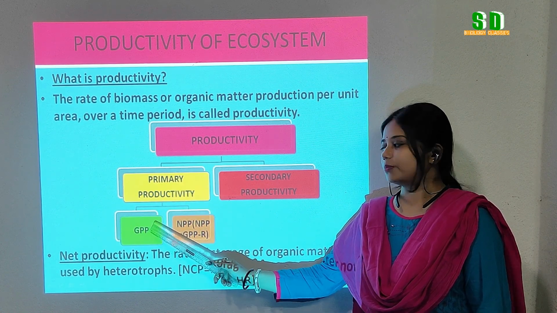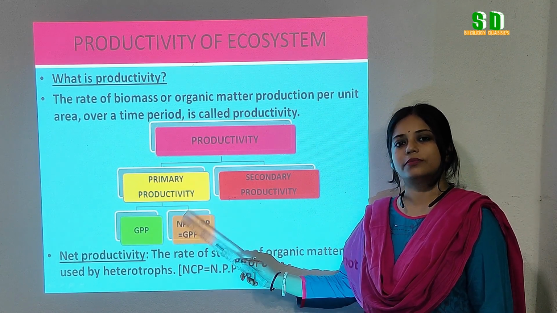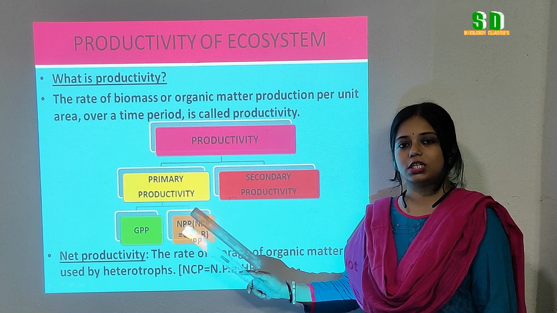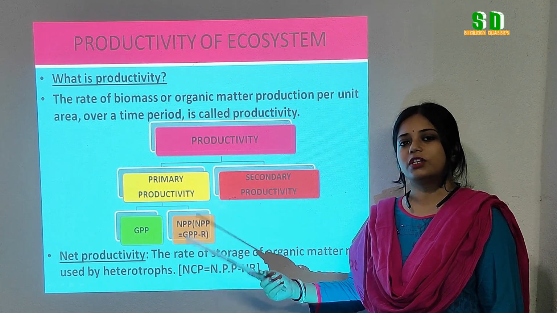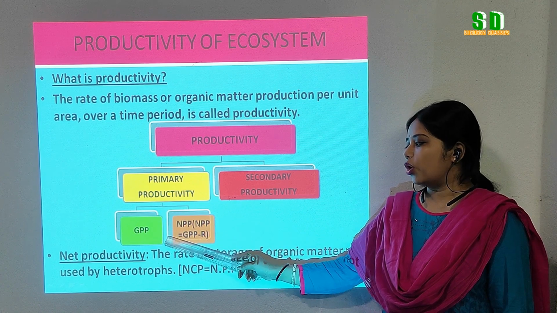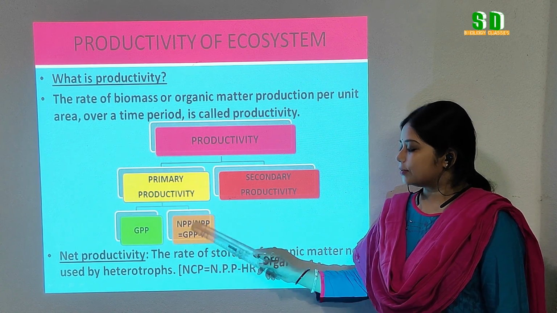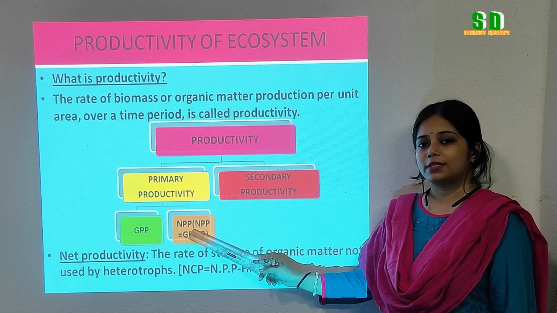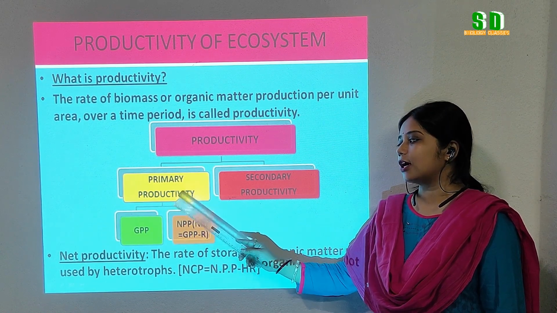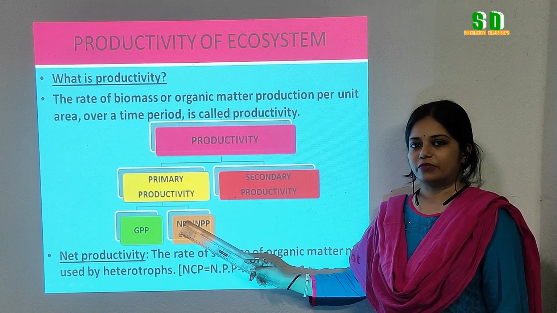But some part of this biomass is utilized by the green plants for respiration to get energy to perform different metabolic activities. After utilization of the biomass for respiration, the rest of the biomass that is present in the green plants or the producers is called the net primary productivity.